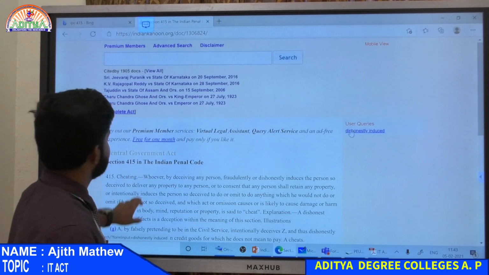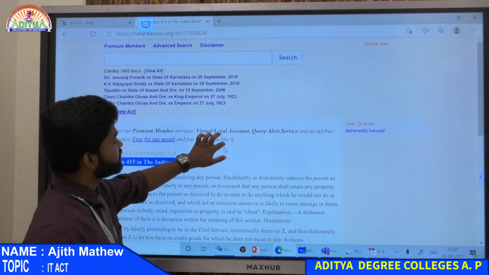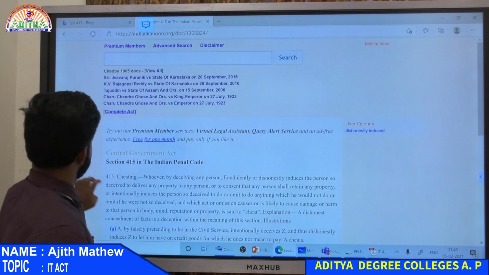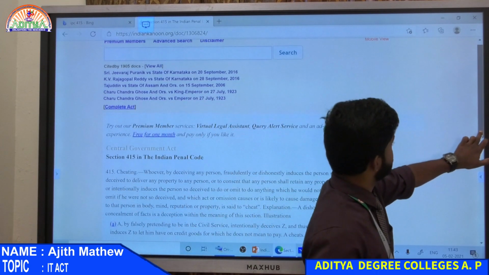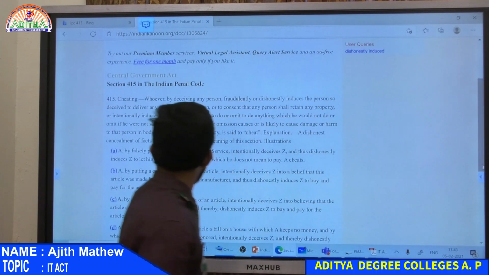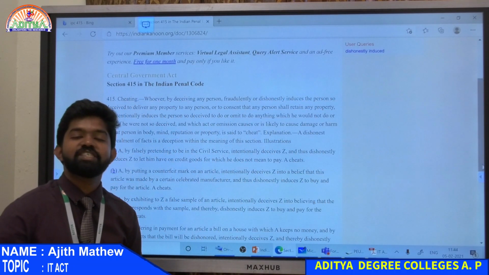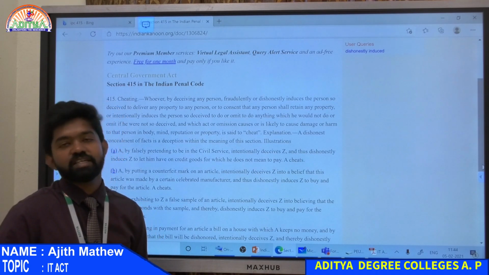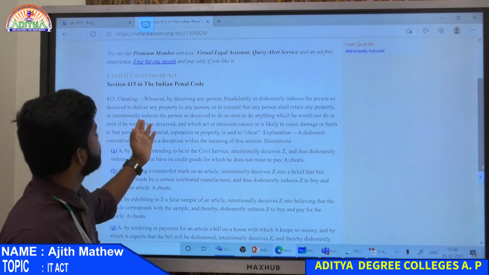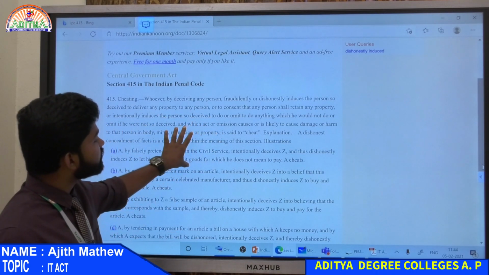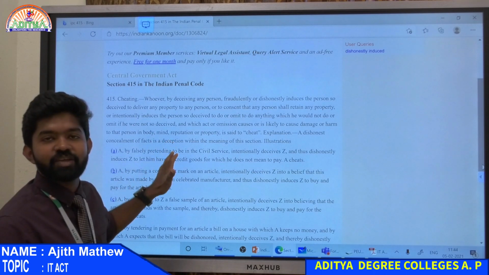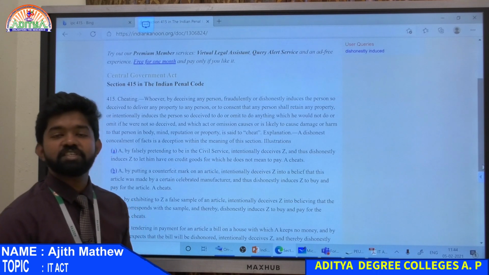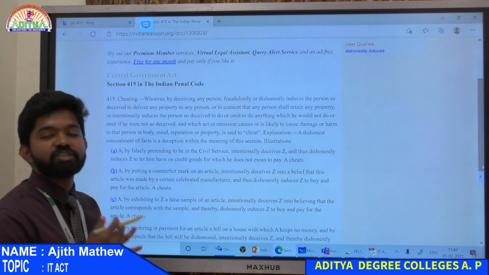Cheating. I have told you so many times, IPC gives definitions for everything. It's a substantive law and all these others are procedural laws. IPC gives a definition about cheating: whoever deceives any person fraudulently. You can read the definition here. I won't be going into IPC again. You are in the mood of IT Act, right? So whenever you are reading all this, if you don't know the definition, most definitions will be in the IPC. So read it with IPC.